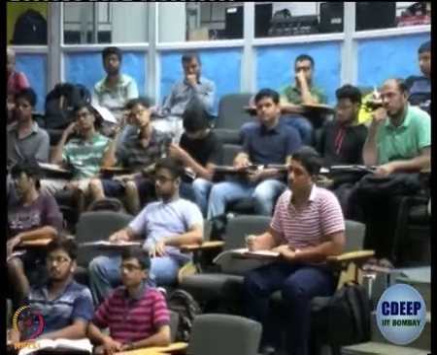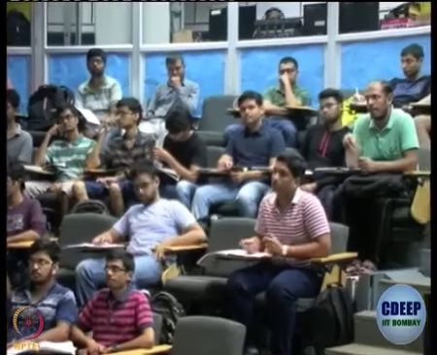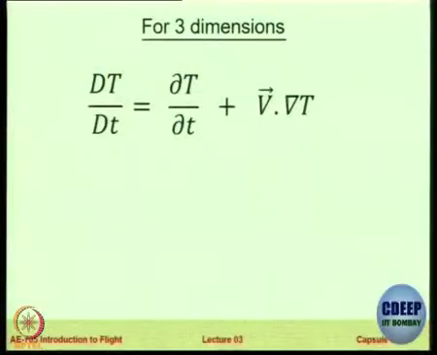Okay. So now let us open it up from a flat blackboard, make it a 3D room and allow variation with x, y, z and t, which is what we started with. So for 3-dimensional cases, it will become partial derivative of T with time, which doesn't change.